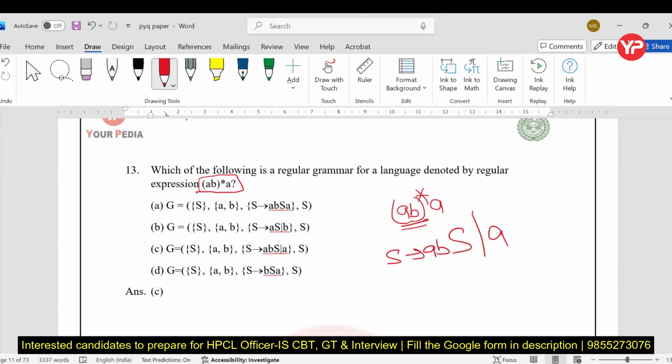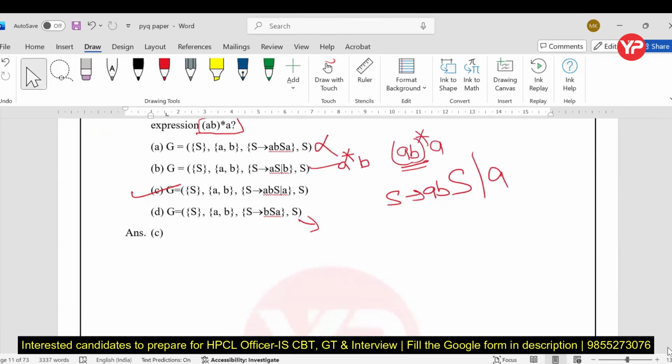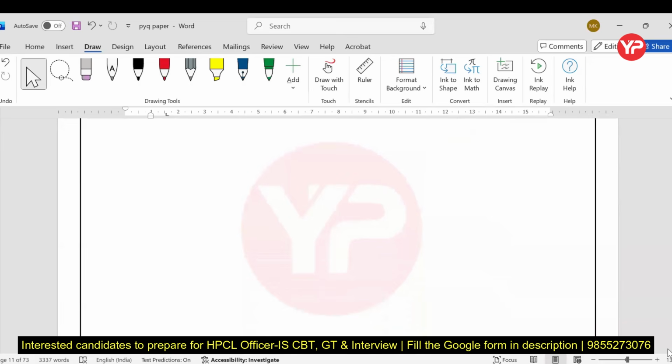Which is the right option? So C we can see is the right option, my dear students. This is wrong. Even this is not a regular grammar. And here it is generating A star B, which is again wrong. And the last one is not even terminating. Fine, that's the problem. So the answer is C, my dear students. You can see it will hardly take 10 to 15 seconds, not more than that.